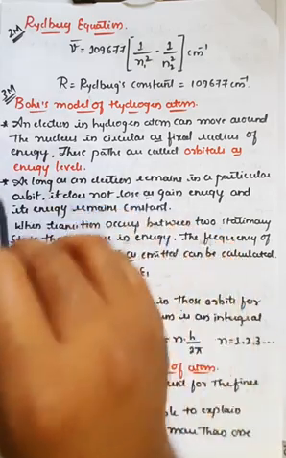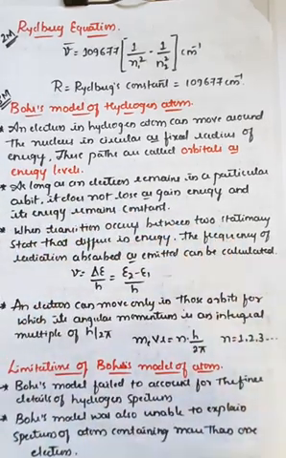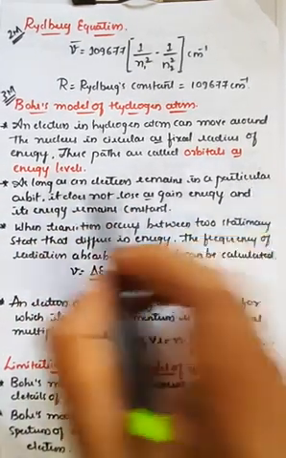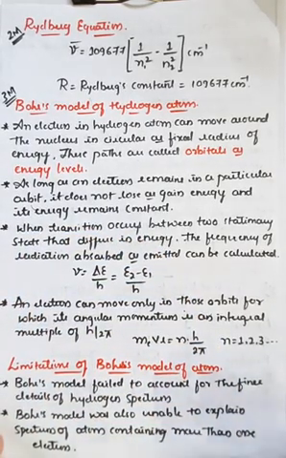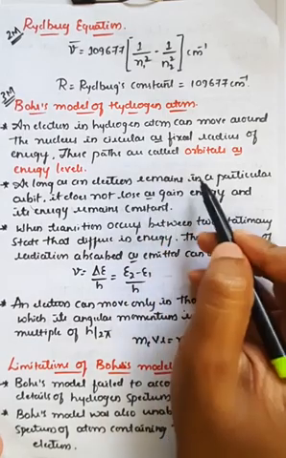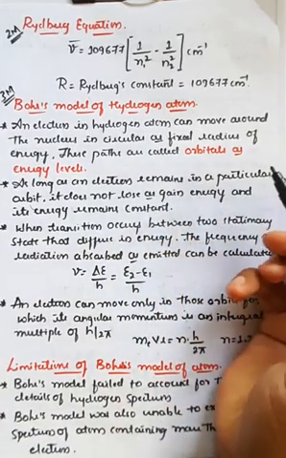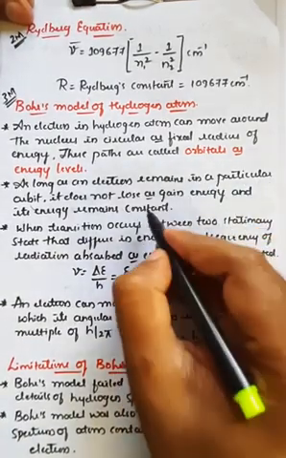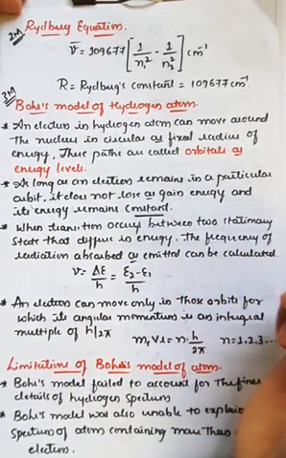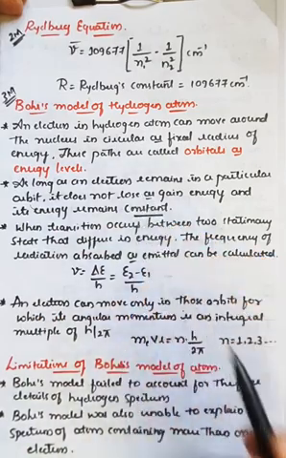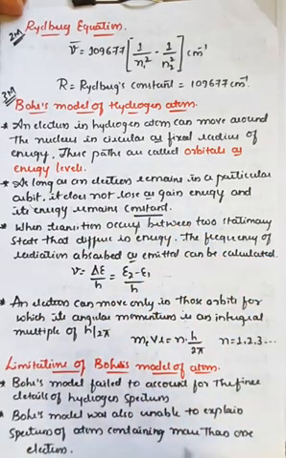So that is the second important postulate. As long as the electron is present in the same orbit or same energy level, it does not lose or gain any kind of energy. The energy remains constant. It does not gain and it does not lose energy. That is the second important postulate of Bohr's atomic model of hydrogen.